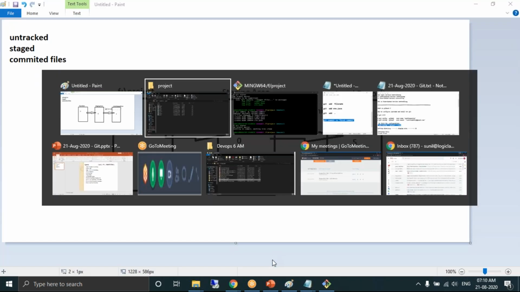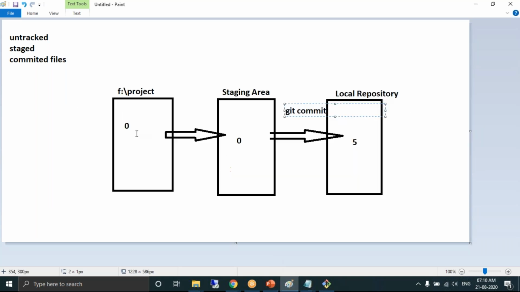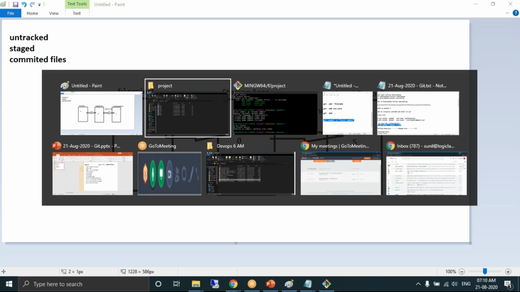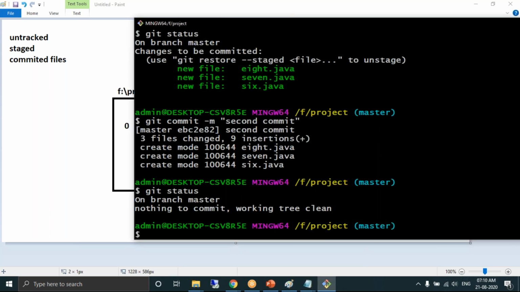Okay. So now, how many commits first? A quick recap: 1.java, 2.java, 5 files we have moved into the staging area and the local repository. Then 3 files we have moved into the staging area and into the local repository. How many commits have we done? We have done 2 commits. What is the first commit as well as the second commit?